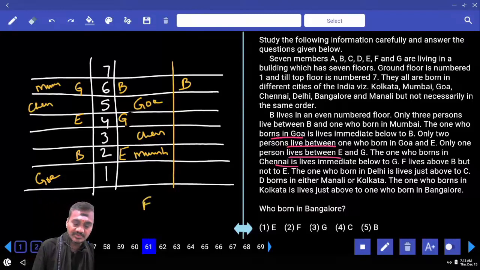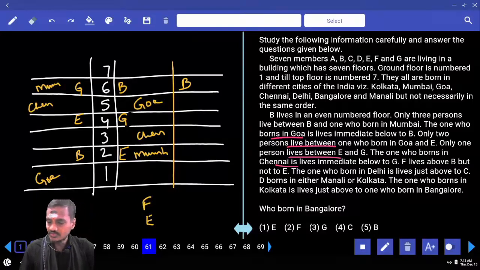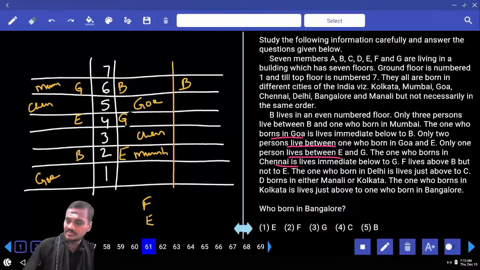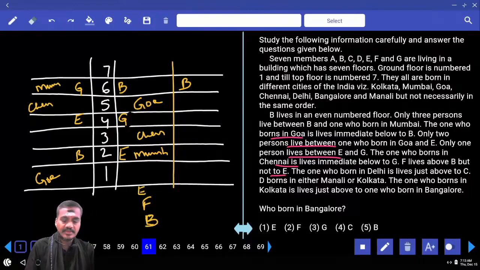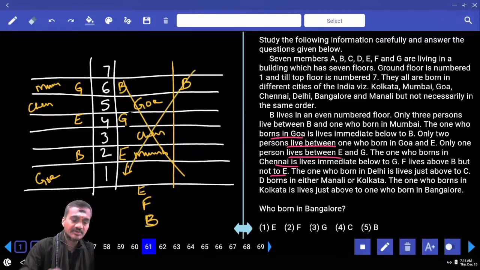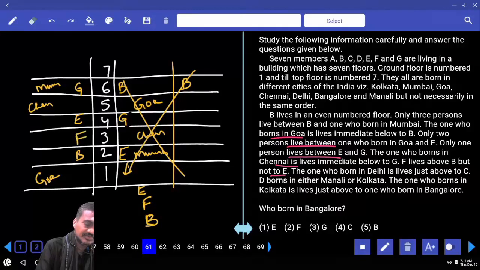And F lives above B but not to E. F lives above E but not to G. F lives above B. F is above B but below this E. F is above this B, below this C, below this F, there must be at least 2 persons. Is it possible here? Not possible. Hence, F is above this B and below this E, hence F must be in between these two.